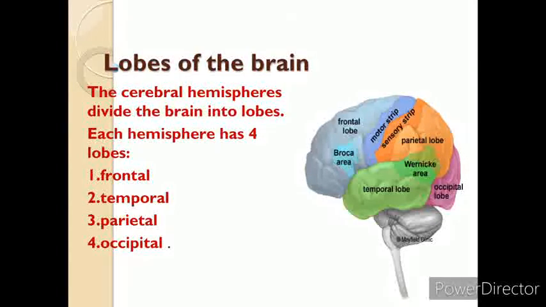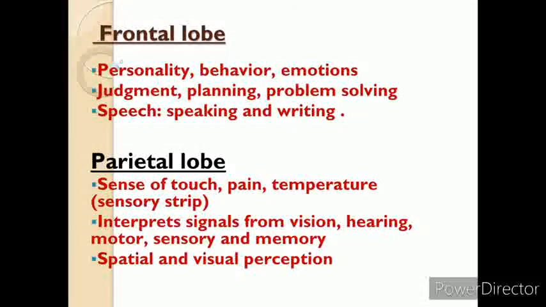There are very complex relationships between the lobes of the brain and between the right and left hemispheres. Now the frontal lobe. Its functions are personality, behavior, emotions, judgment, planning, problem solving, speaking, body movement, intelligence, self-awareness, and concentration.